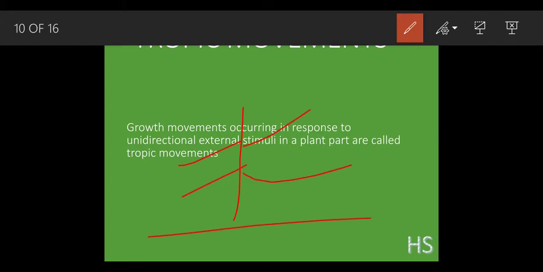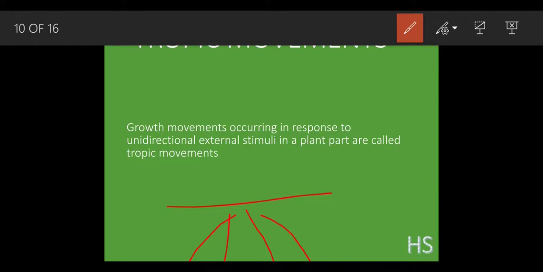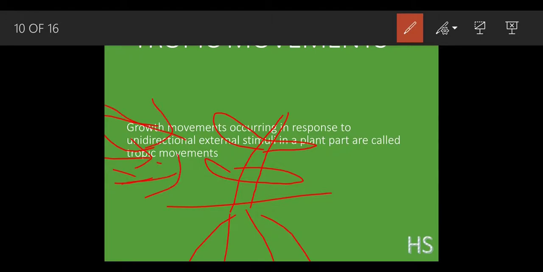It is nothing but movement. When the wind blows at a very high speed, what happens to the plants? Suppose a wind is coming from this side, what is going to happen? The shoot system moves like this when the wind comes. So even they show movement.